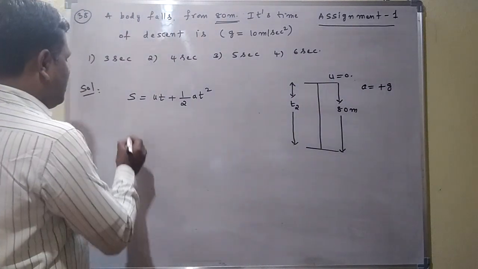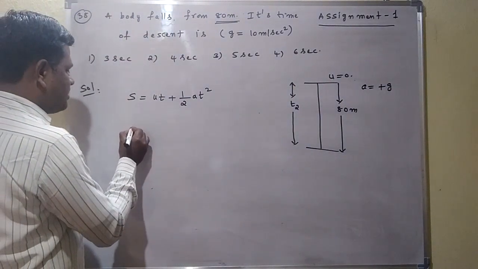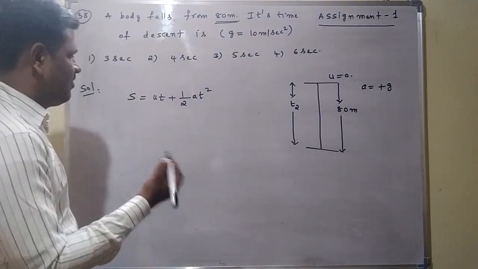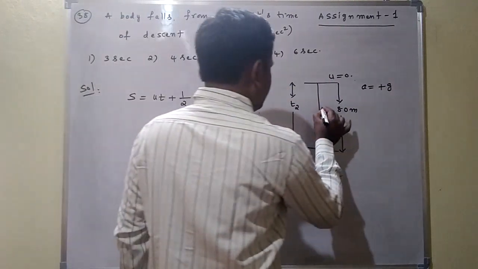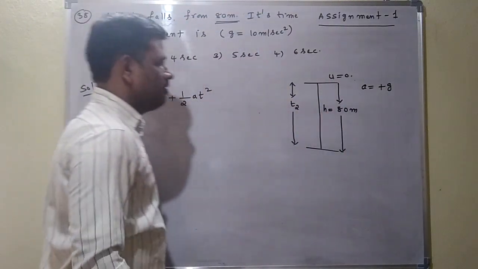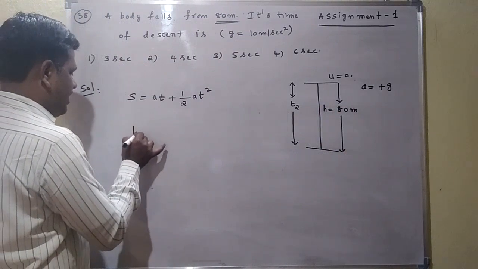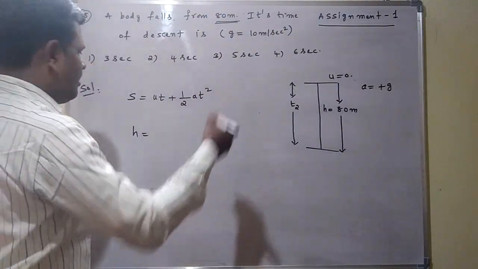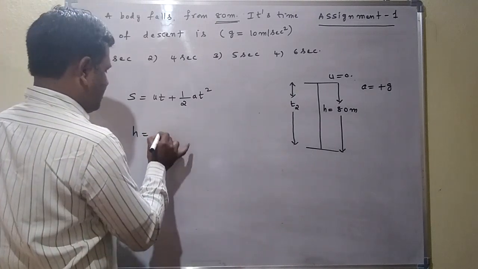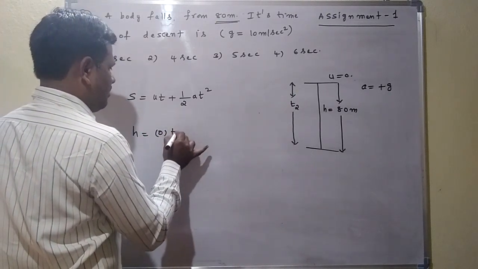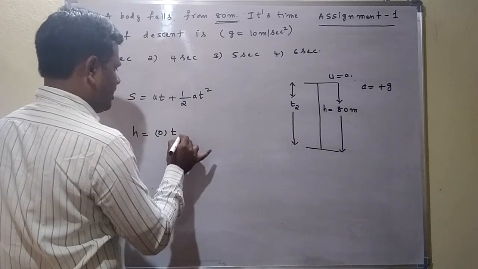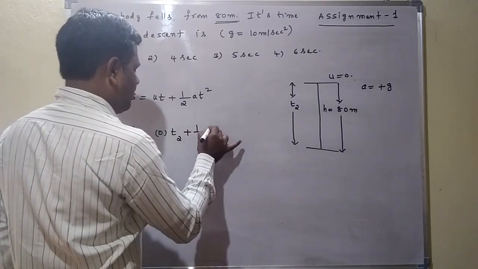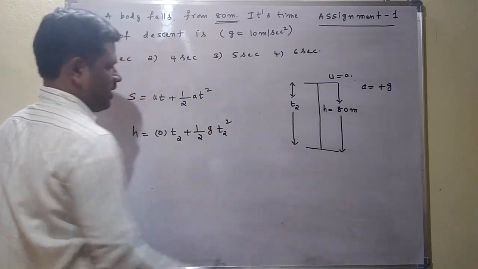Right? So here the distance traveled is 80 meter. We consider this as a height, H is equal to 80 meters. Here S is written as H. Now initial velocity is 0, so 0 into T, where the time we consider as T2, plus half into a, which is g, into T2 square.